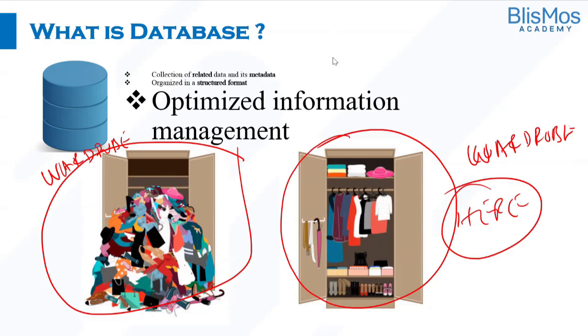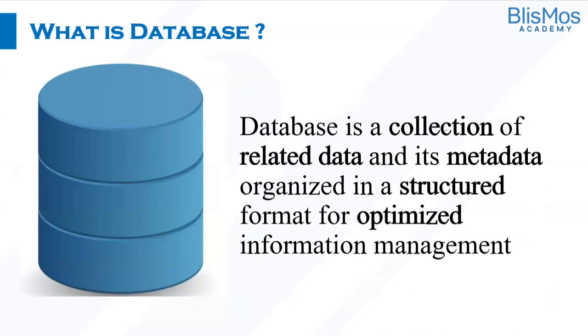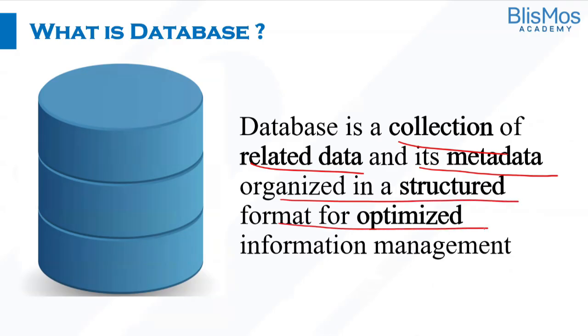This is what is called optimized information management. So, Hasina, you got it, right? While storing the data, you store it in such a way that it requires less space and also it is easy to retrieve when we have to retrieve it, because we want to use the data in the future. You guys got it now? This is what a database is. A database is a collection of related data and its metadata organized in a structured format for optimized information management.